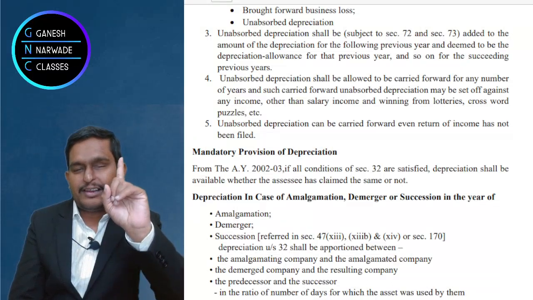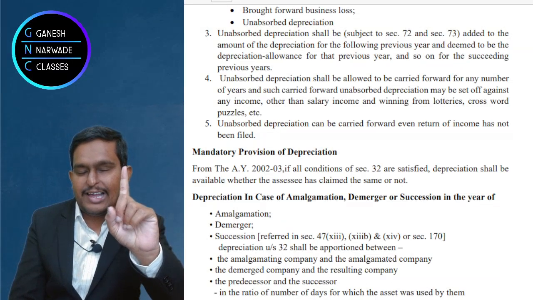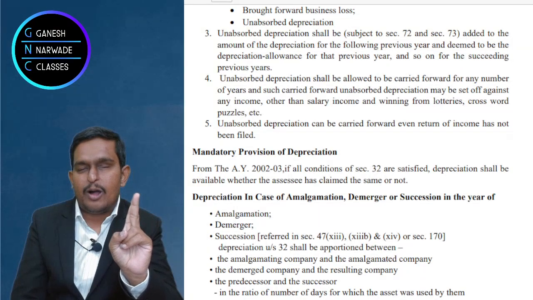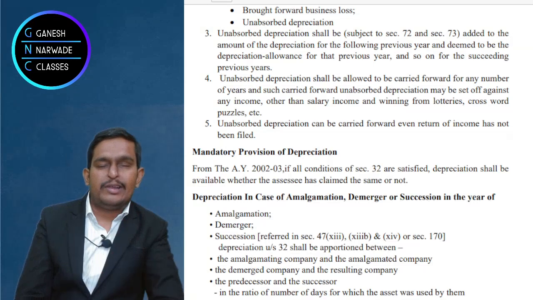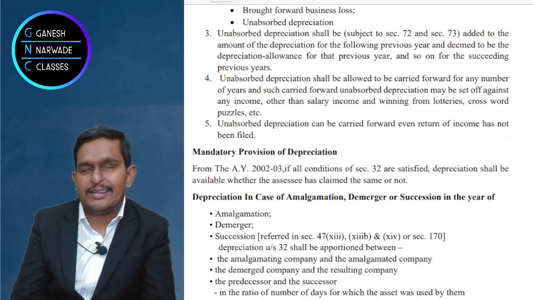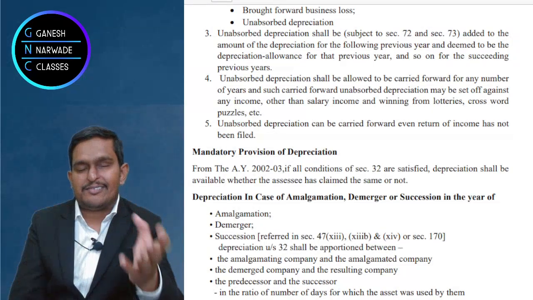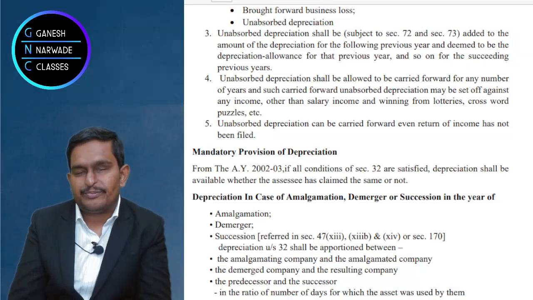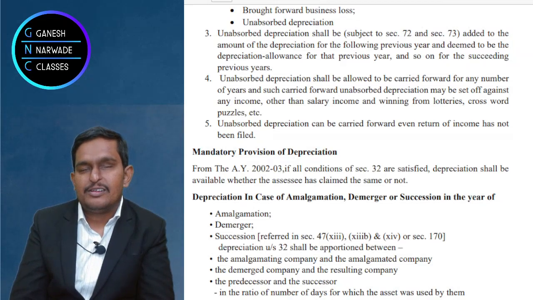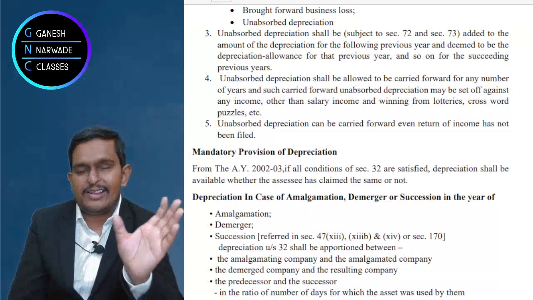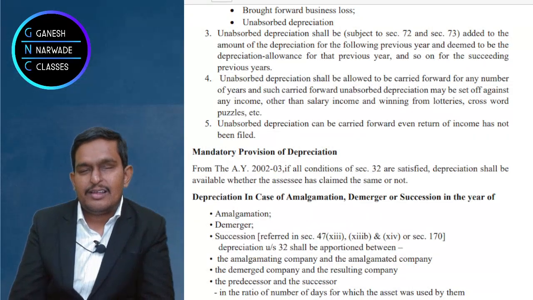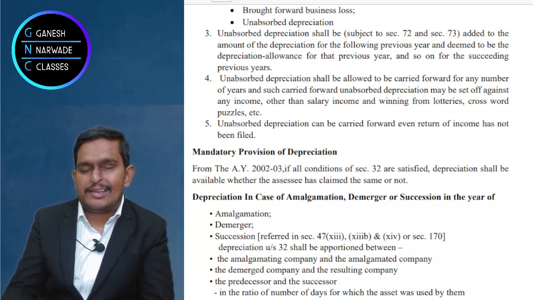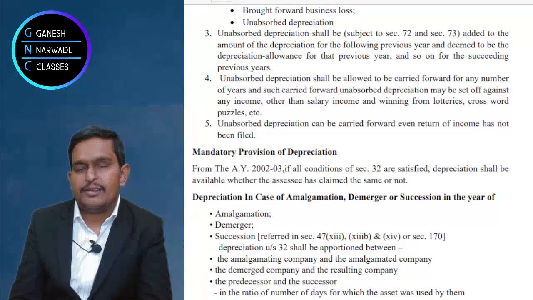First calculate depreciation for the whole year, and after that divide on the basis of days of holding. Suppose in between a new asset is purchased by XYZ and Co, say on 1st June. No problem. For the 30 days XYZ and Co will claim, and for the balance 274 days XYZ Limited will claim depreciation.